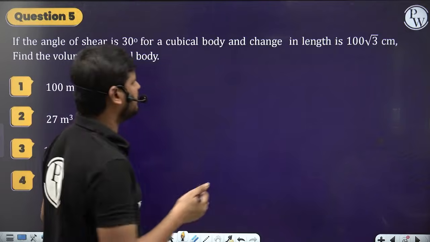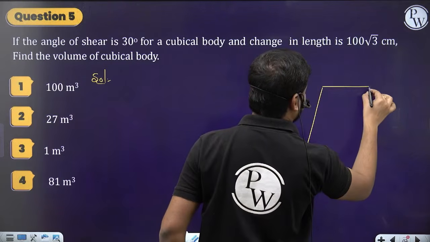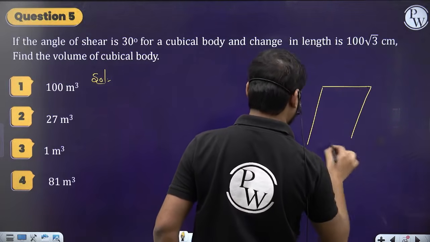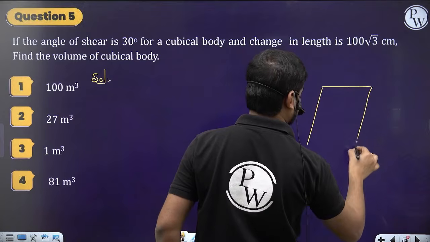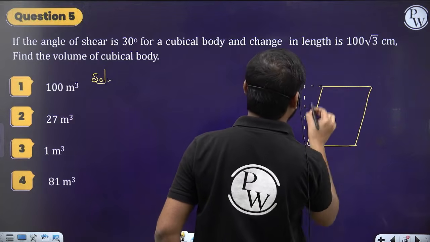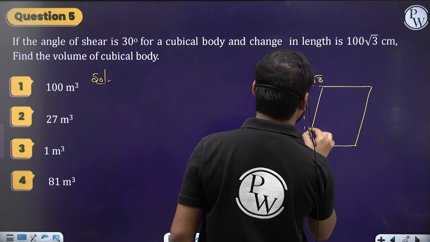Shearing strain, simple formula, right? We have already seen that when you apply the force, this is the change. How much is it? 100 root 3. This angle is how much? 30 degrees.